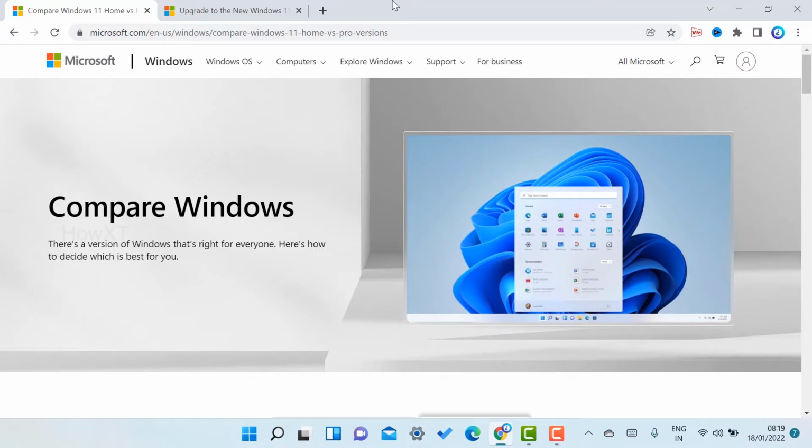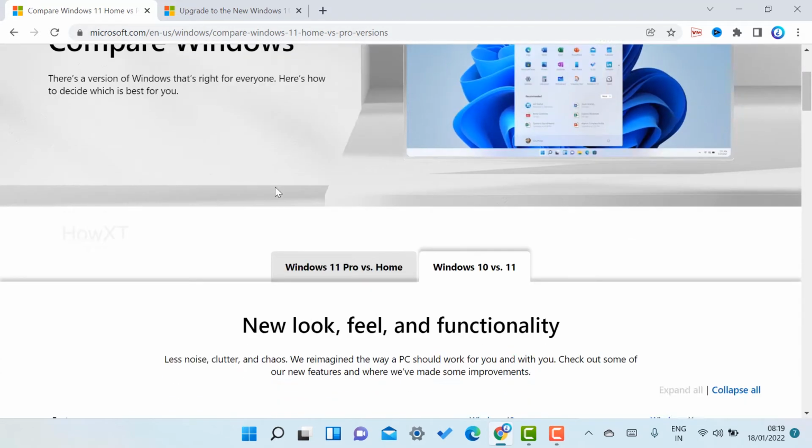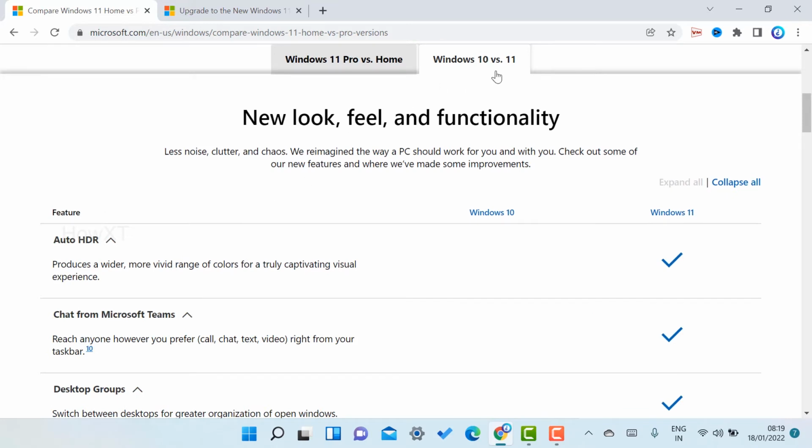And this video will be wonderful to compare Windows 10 with Windows 11. What are the features? Microsoft has given this option, so I don't want to compare with another point. I want to compare with Microsoft. What are the new features given from Windows 10 to Windows 11? What are the new look, new function, everything that will be there in Windows 10 as well as Windows 11.